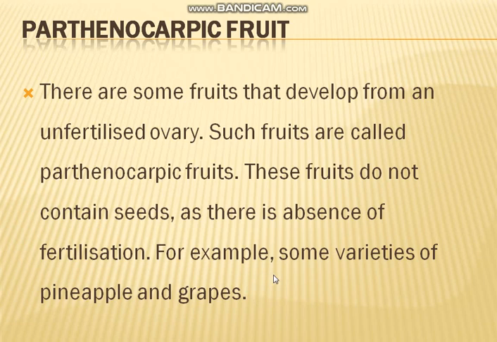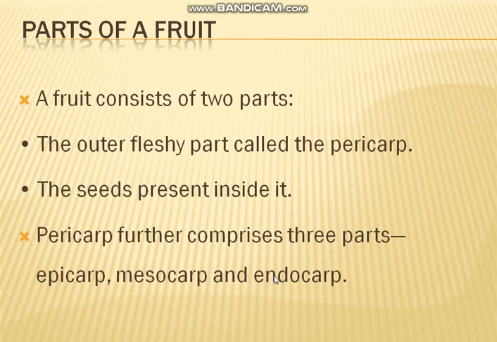Then let's move to the parts of a fruit. When you consider a fruit, it has two parts. The outer fleshy part is called the pericarp, and then the seed is present inside it. The pericarp is again divided into three parts: epicarp, mesocarp and endocarp.